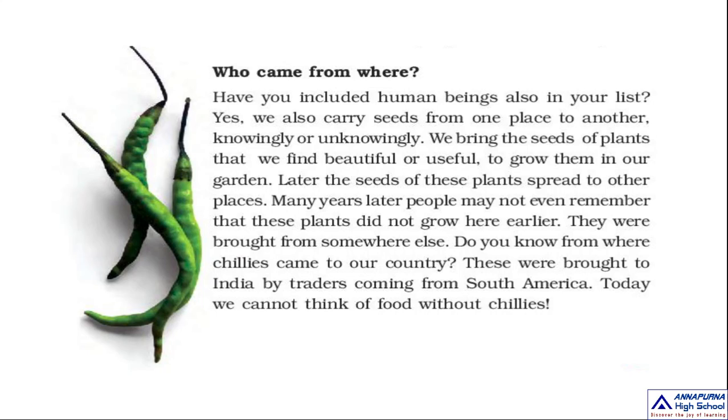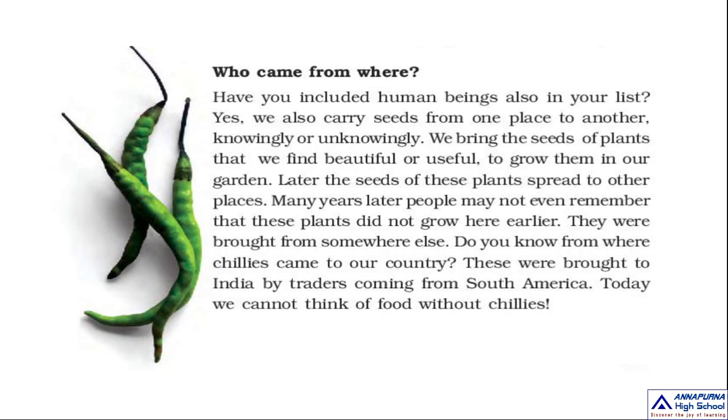So such types of plants. Here, chilies. Do you know chilies? Yes, pachimirchi, green chilies. These were brought to India by traders. Traders means businessmen. So the traders brought these chilies from South America. That means chilies came from South America.